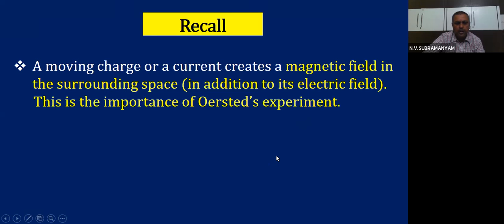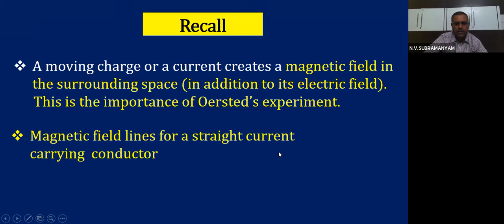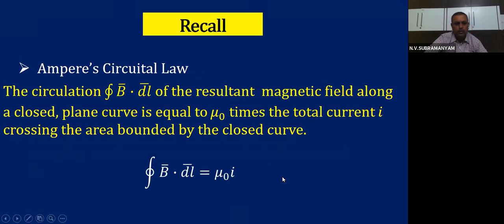This is the importance of Oersted's experiment. Magnetic field lines for a straight current carrying conductor are concentric circles around it. Concentric means, you know, sharing the same center but having different radius. Ampere circuital law states that the circulation integral B dot dl of the resultant magnetic field along a closed plane curve is equal to mu 0 times the total current I crossing the area bounded by the closed curve. Integral B dot dl is equal to mu 0 I.